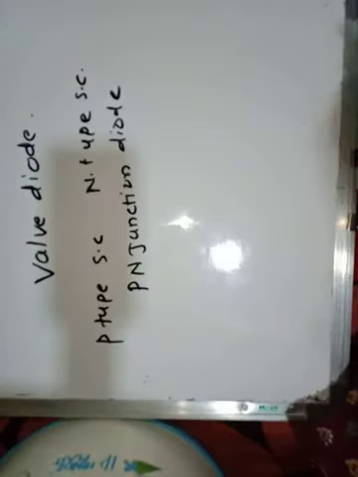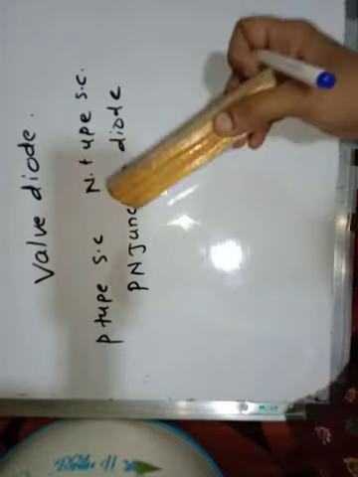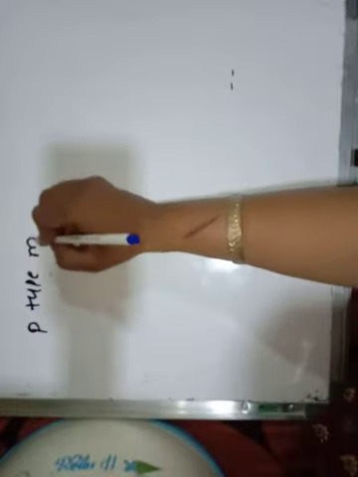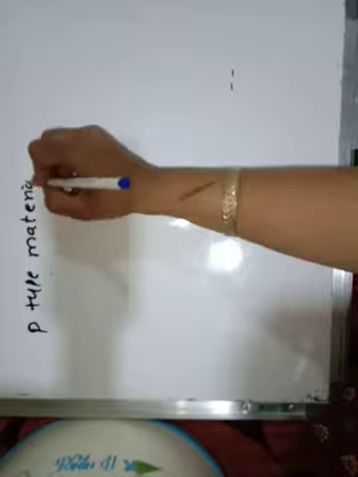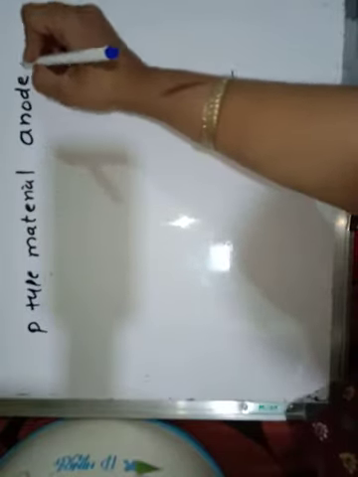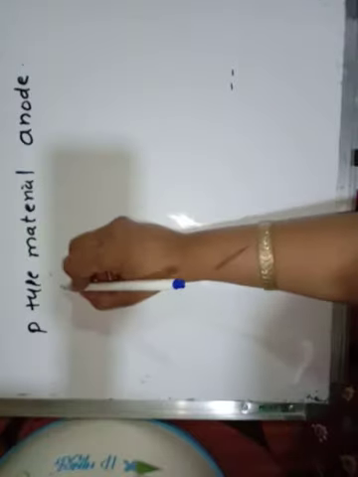So the n-type material is acting as cathode. P-type material is acting as anode, because it contains the majority of holes.